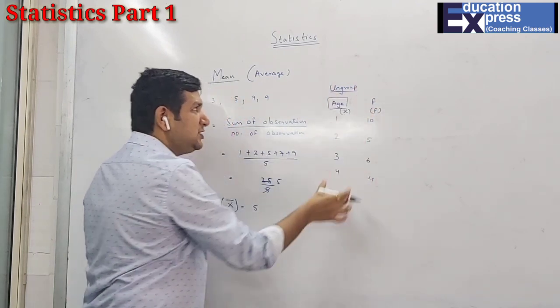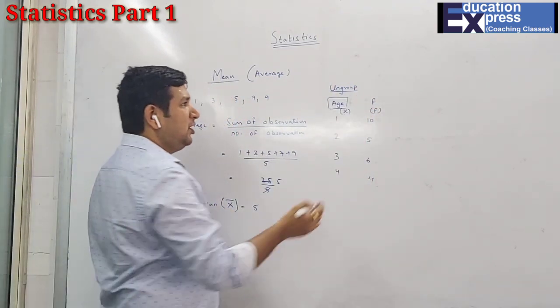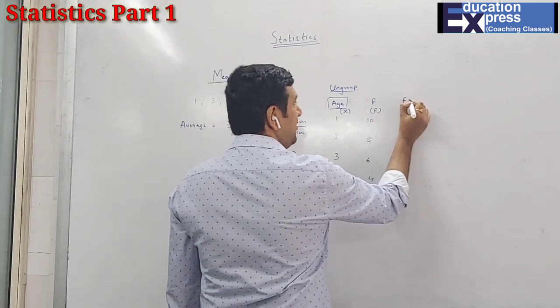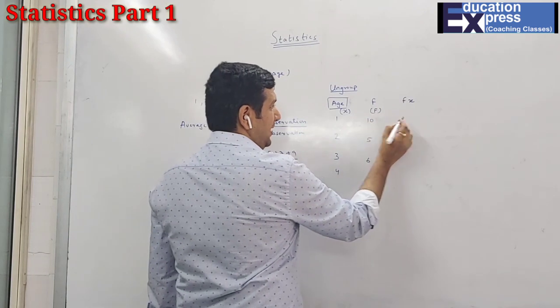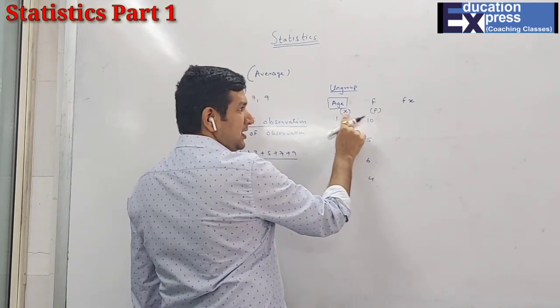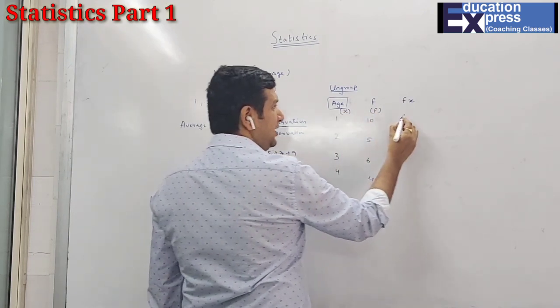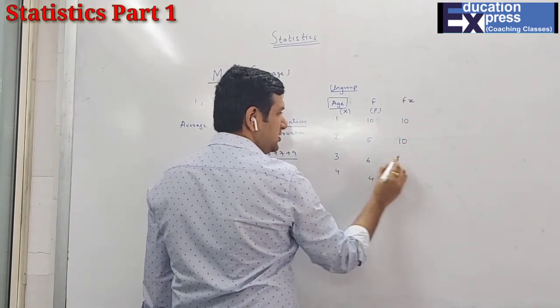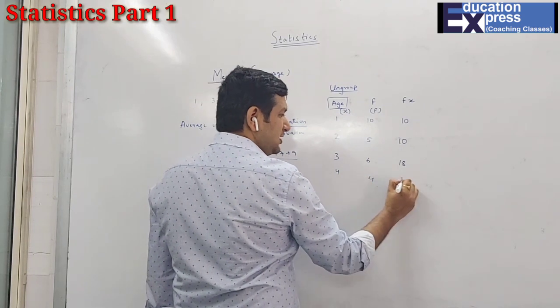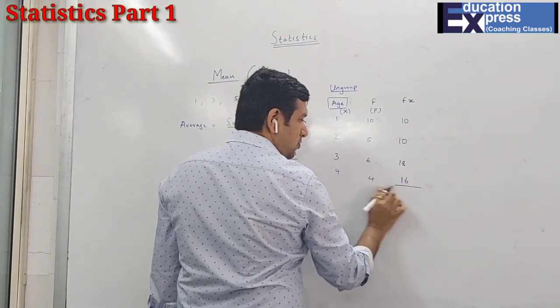So in the case of ungrouped data, first you have to find fx. So that is f into x. That means you have to multiply both. So 10 into 1 is 10, 5 into 2 is 10, 3 into 6 is 18, 4 into 4 is 16. And now